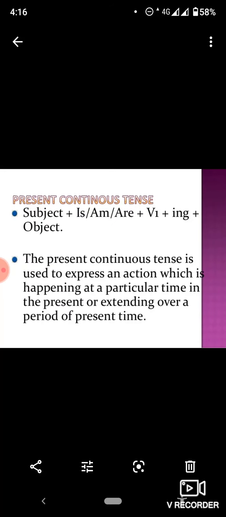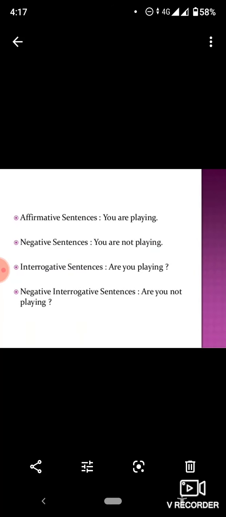Present continuous tense. It takes subject plus is, am, are plus first form of the verb plus ing plus object. And this tense expresses an action which is happening at a particular time in the present or an extended period of time in the present. The affirmative example: you are playing. Negative, you are not playing. Interrogative, are you playing? Negative interrogative, are you not playing?